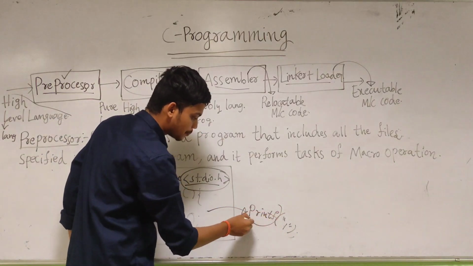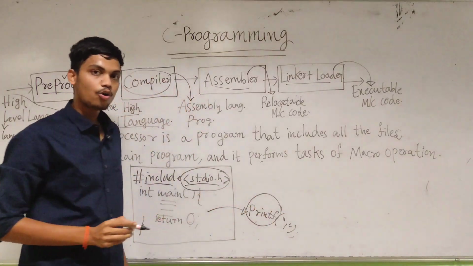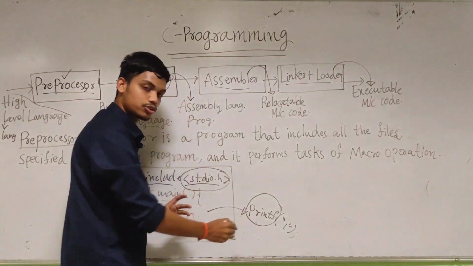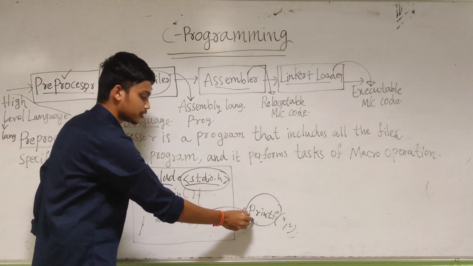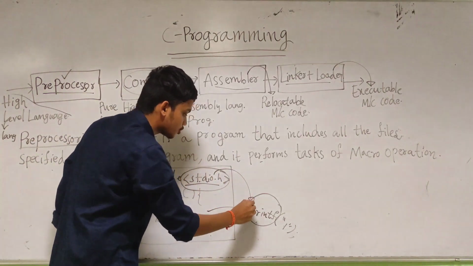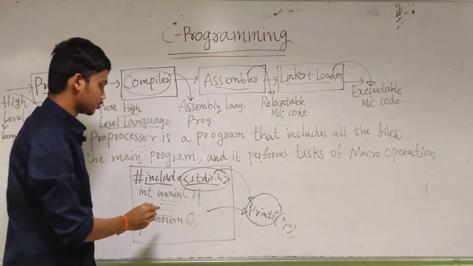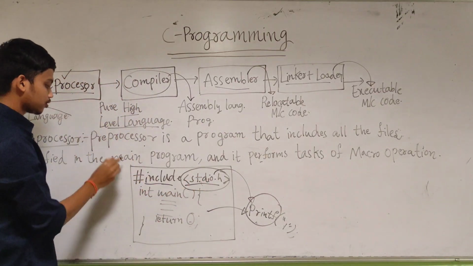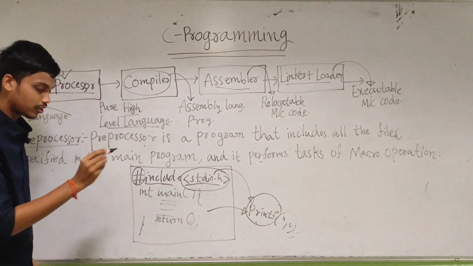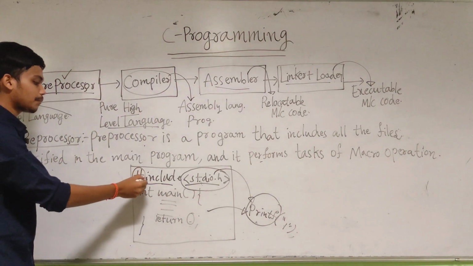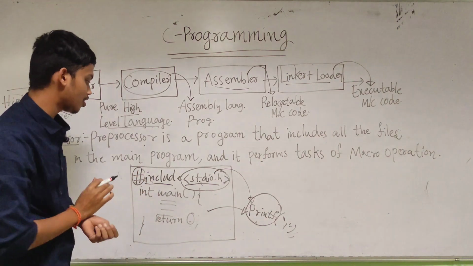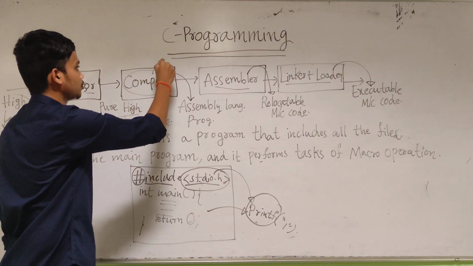But how will our printf function be understood by the compiler or the machine? Because this printf is already defined within the stdio.h file. So the preprocessor includes all the files specified with hashtag. This is its work. After the completion of preprocessing, it modifies the high level language into a simpler high level language. After that, the compiler comes into the picture. Note it down.